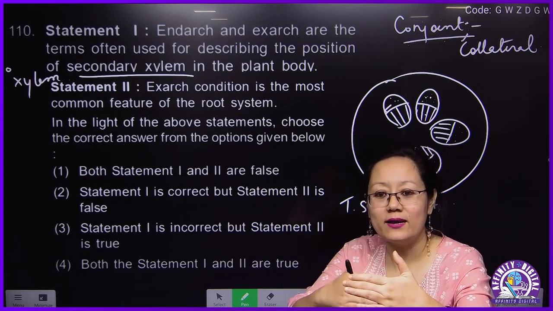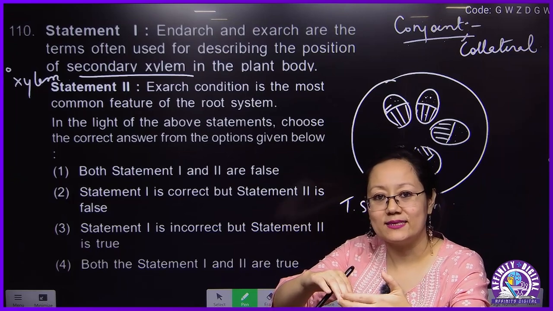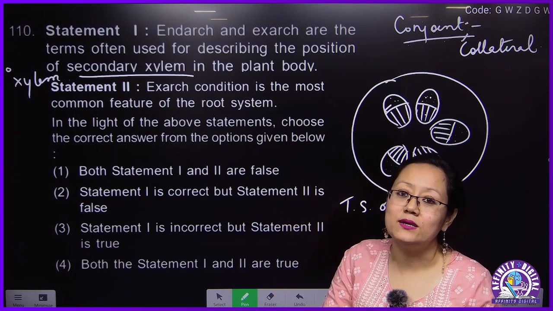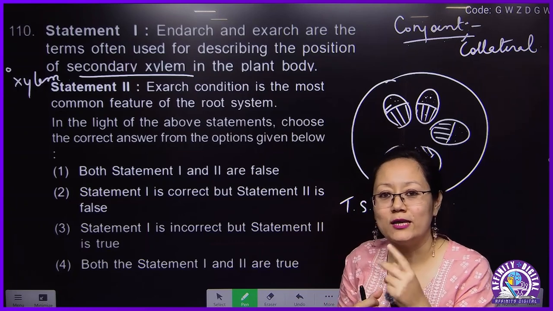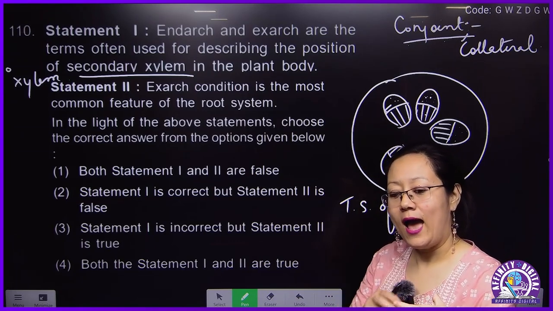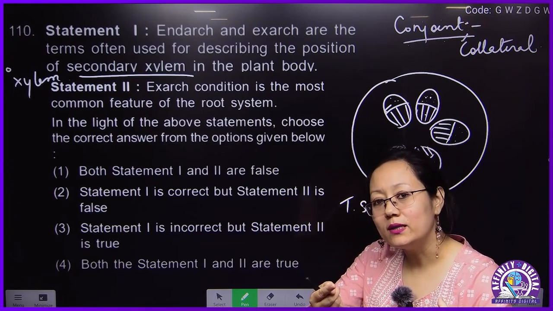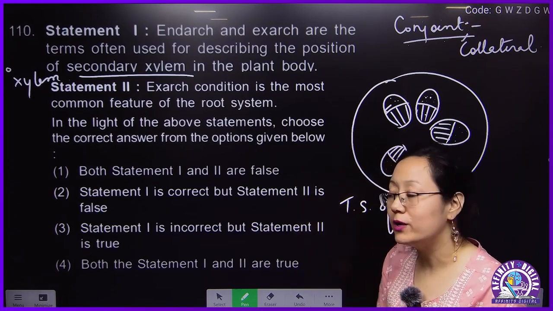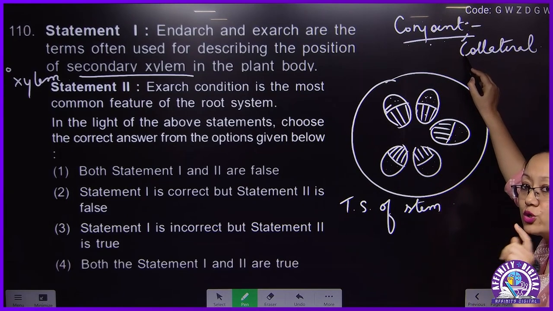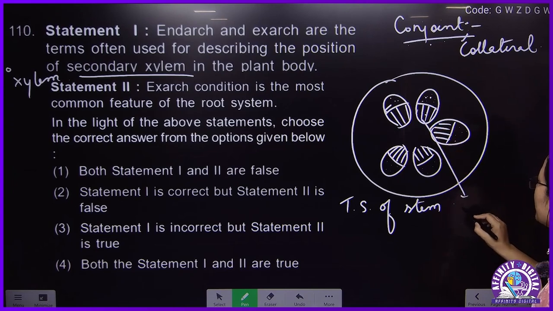Conjoint means they are in the same bundle and in the same radius. Collateral means one xylem bundle, one phloem bundle. So these two terms go together. When they are in the same bundle and the same radius, it is conjoint. One xylem, one phloem, then it is collateral. Conjoint and collateral will always go together. In this xylem, the protoxylem will be inside.